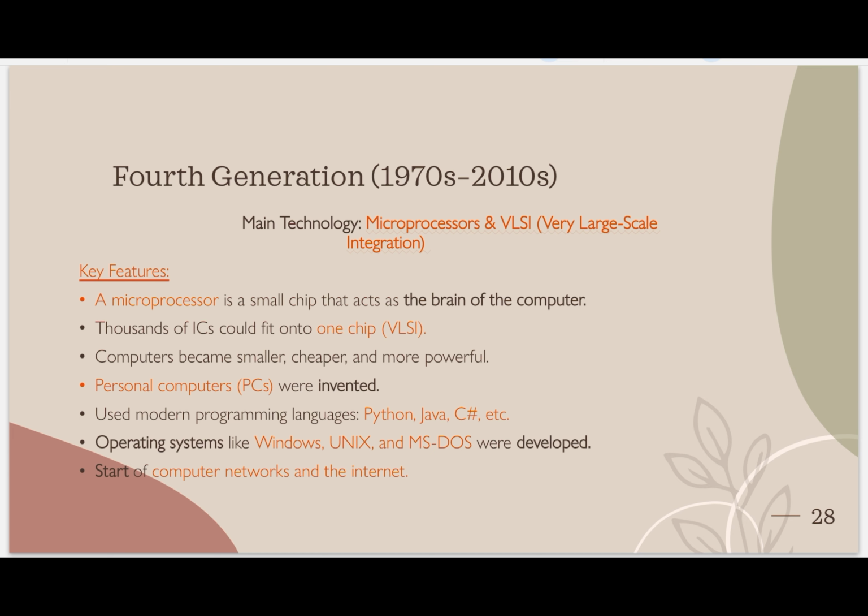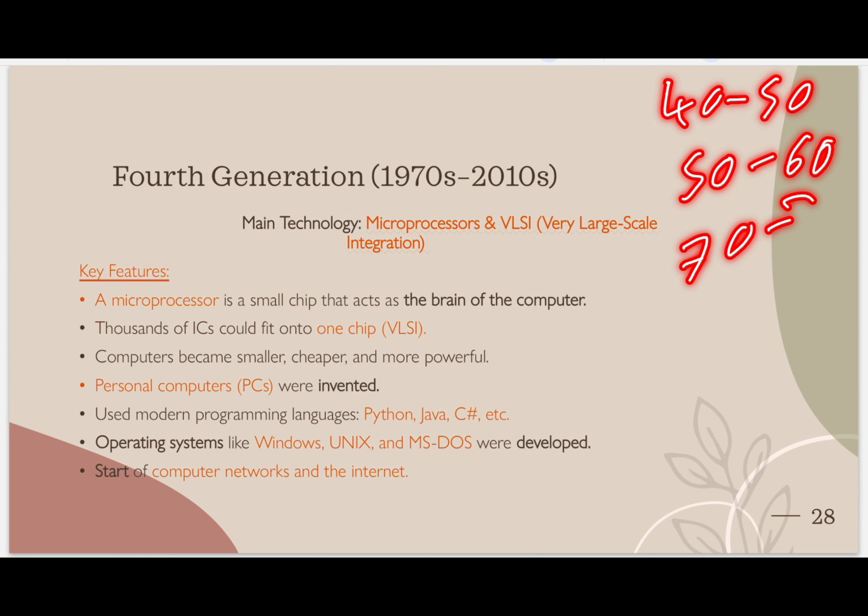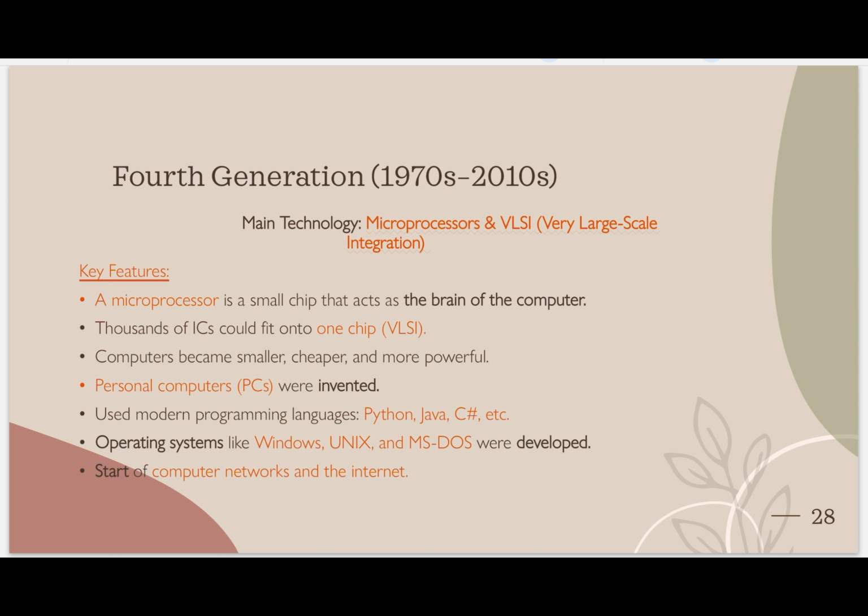Now the fourth generation. What was the period of the fourth generation? 1970 to 2010. Students, here I will give you a trick to remember. First was from 1940 to 1950, 10 years, right? Second from 1960 to 1970, correct? Third from 40 to 50, then 50 to 60, and now 70 to how much? 2010.